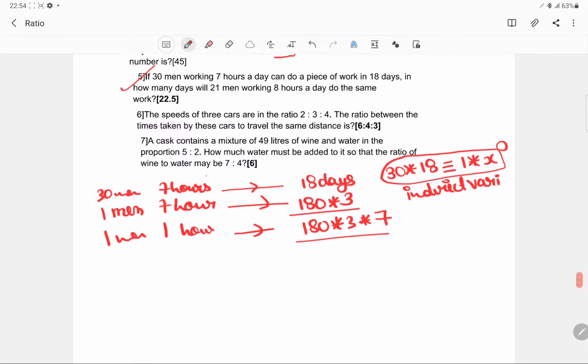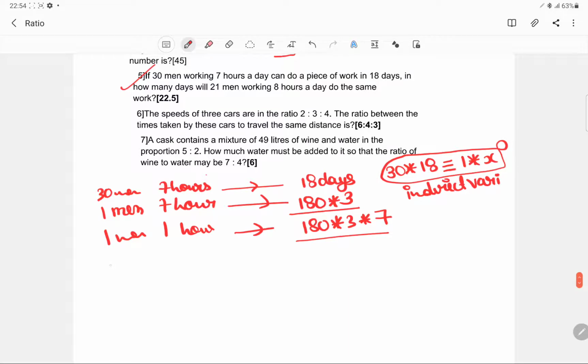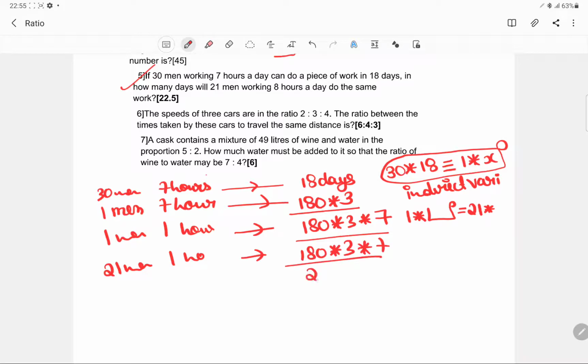Then you will have 21 men doing it, a similar indirect variation. You had one man working for 180 into 3 days, so definitely 21 men will do it in fewer days. So this is 180 into 3 into 7 upon 21.